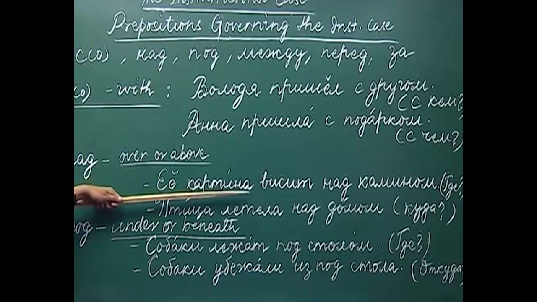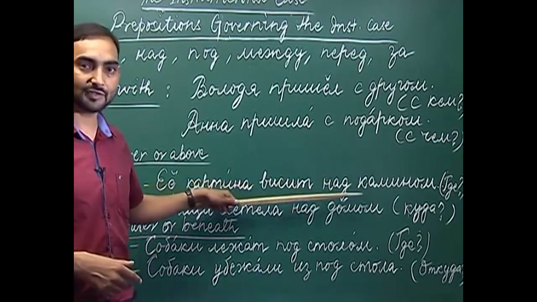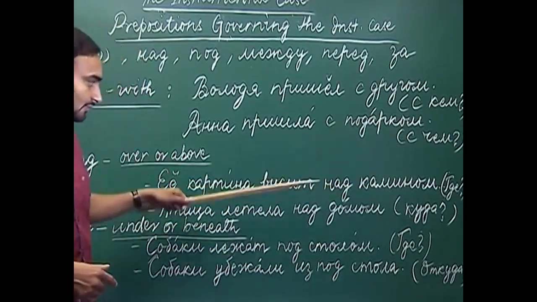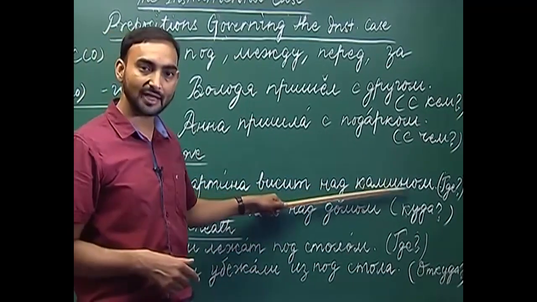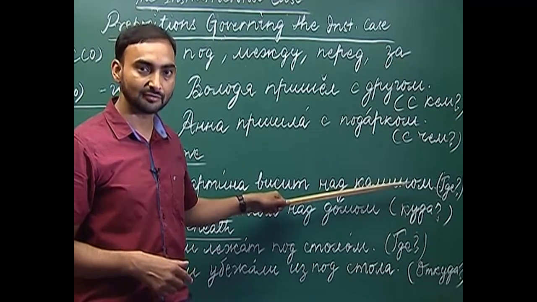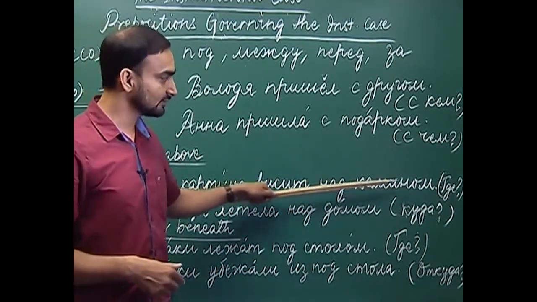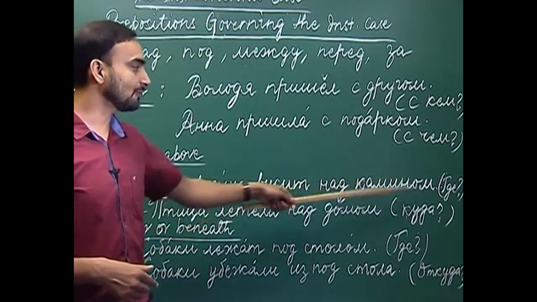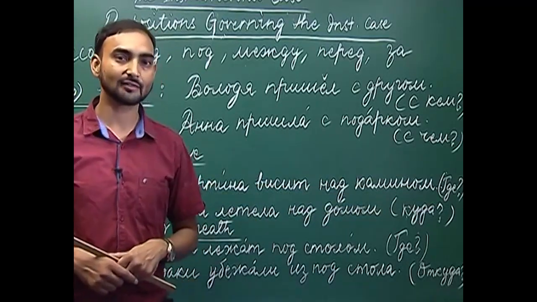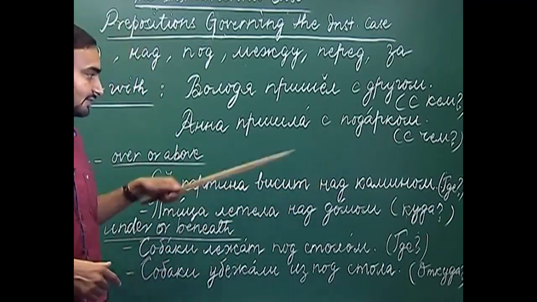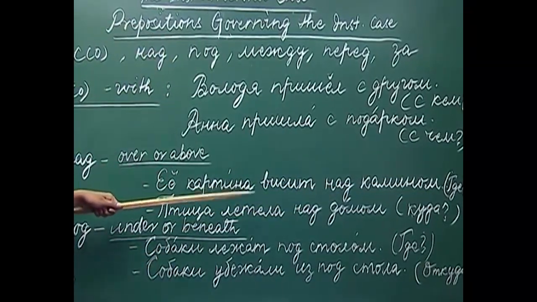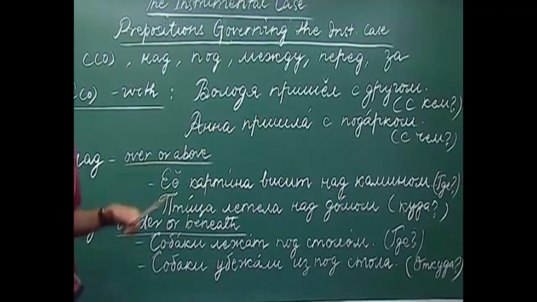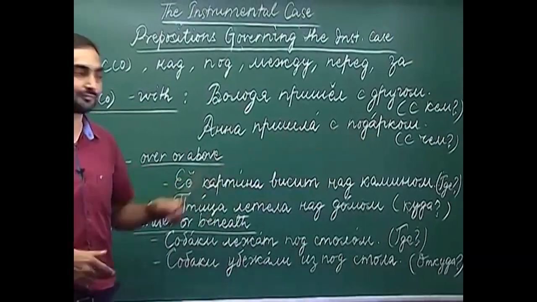Her picture is hanging over the fireplace. After nad we have used the instrumental case of the noun kamin: kaminam. How will you ask a question with this answer? Gije visit io karcina?